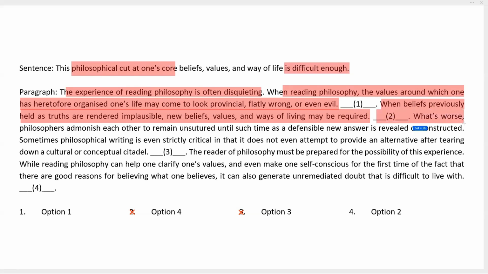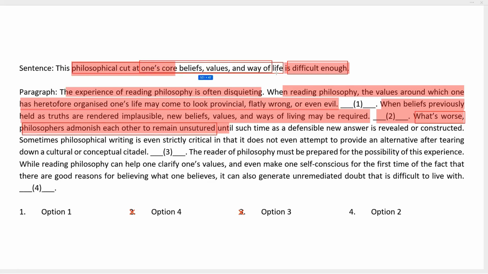After blank 2, we have a statement starting, what's worse, philosophers admonish each other to remain unsutured. We see that this is very clearly a direct outcome of the given statement. Is difficult enough is followed by what's worse, and the philosophical cut at one's core beliefs, values, and way of life is followed by philosophers admonishing each other to remain unsutured, to remain cut off from one's core beliefs, values, and way of life until such a time as a defensible new answer is revealed or constructed.